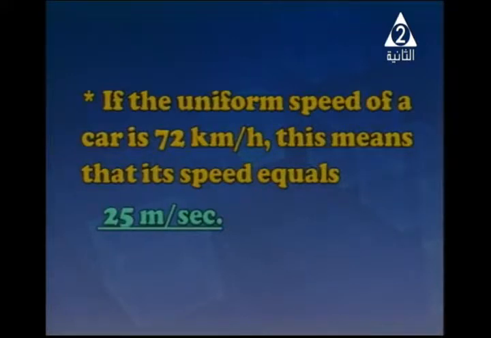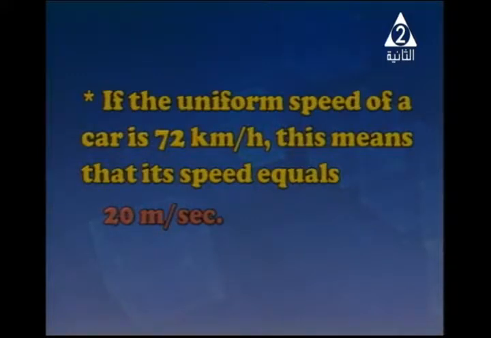If the uniform speed of the car is 72 kilometers per hour, this means that its speed equals 25 meters per second. Sama, I have a mistake. Tell me what is my mistake here. No, the correct answer is 20 meters per second, not 25. It's good to say that, but from which direction do we find 20 meters per second?